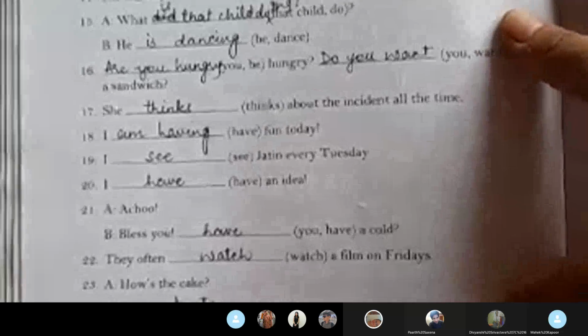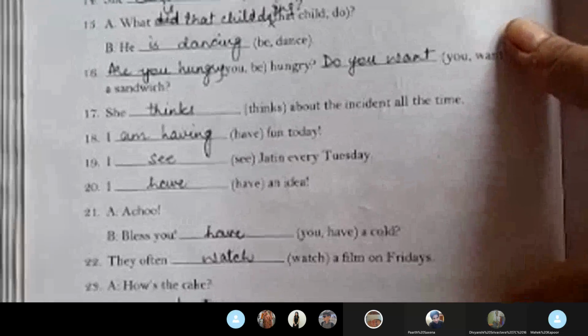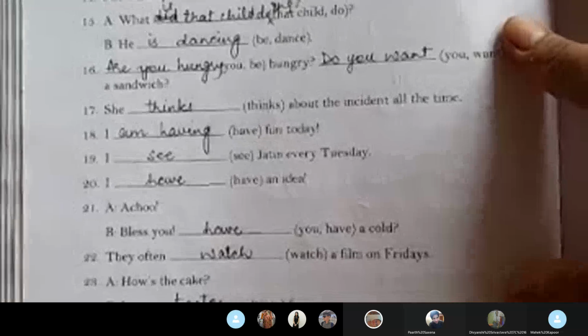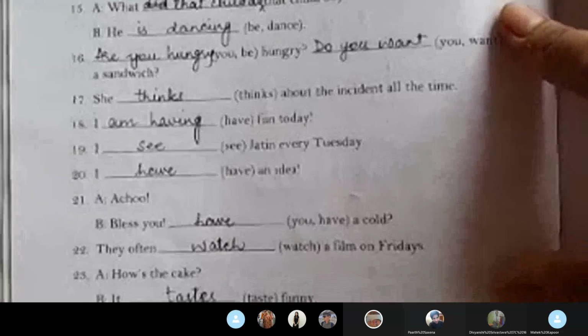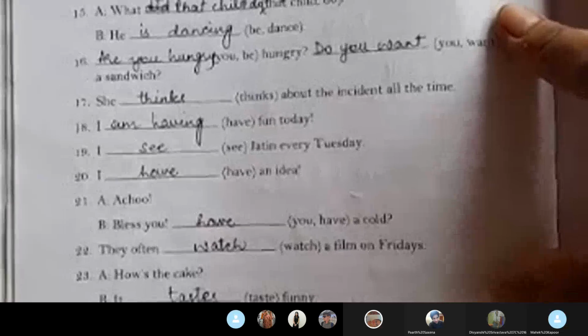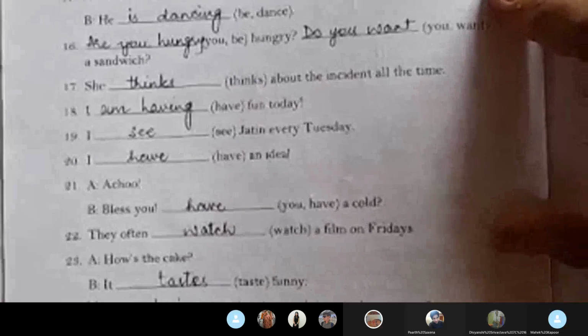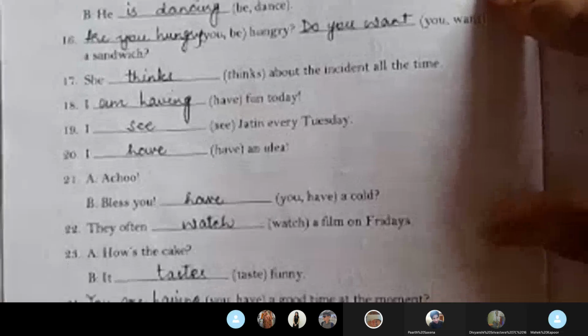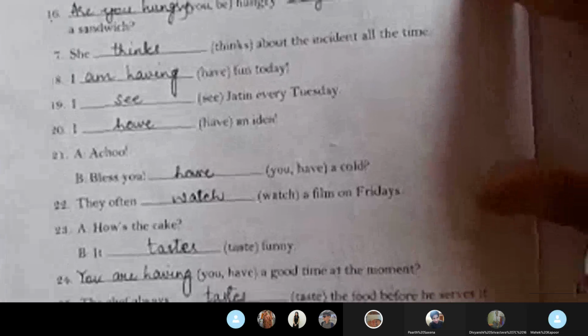I have a cold. 22, they often watch a film on Fridays. 23, how's the cake? It tastes funny. 24, you are having a good time at the moment. 25, the chef always tastes the food before he serves it.